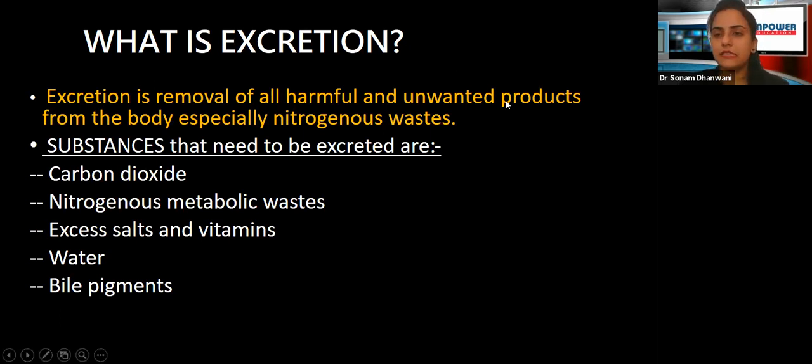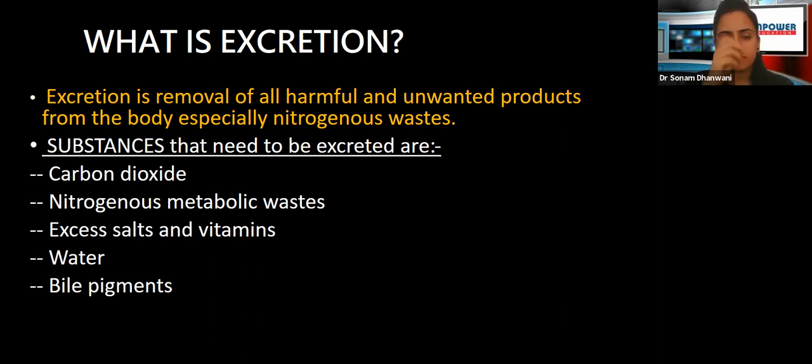Now, the very basics of what is excretion, which we have just discussed in general terms: it is the removal of all harmful and unwanted products from the body, especially the nitrogenous wastes. Like I told you, it is basically the removal of all the products that the body does not really need, or which are not very good or are harmful for the body. So that is about excretion. This definition is really important. What is most important in this definition is the nitrogenous wastes.